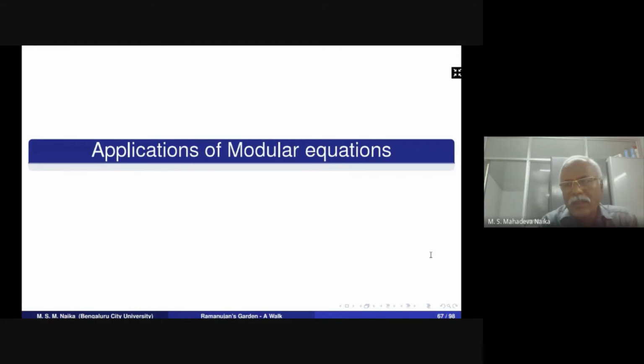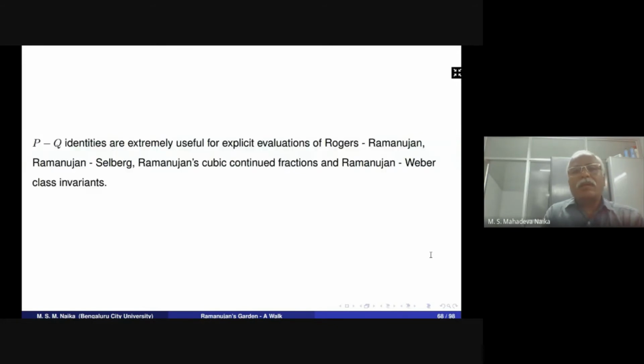Our aim is to find the modular equations either recorded by Ramanujan in his notebooks and solve those modular equations, or to find some new modular equations similar to Ramanujan's. After that, the applications of modular equations.